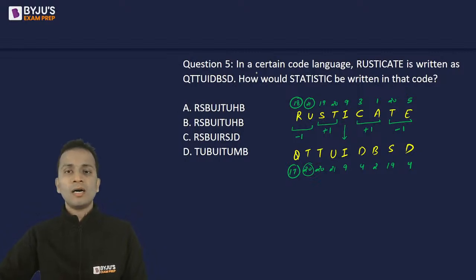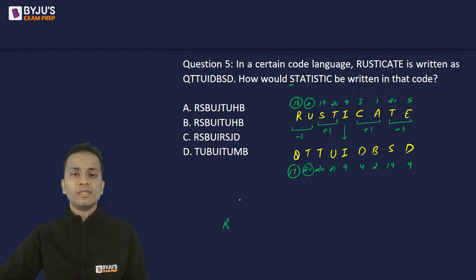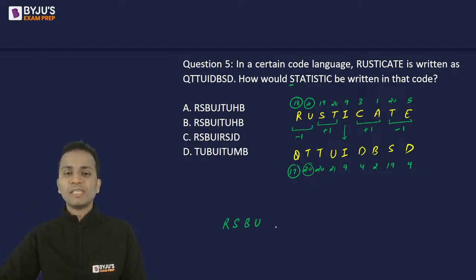So यहाँ से S minus 1 is R. So R, answer should start with R. Then T minus 1 is S. So RS, fine. A plus 1 is B. T plus 1 is U. RSBU. Then middle alphabet same. I. So I can remove this option definitely, and because of this, I can remove option A as well.